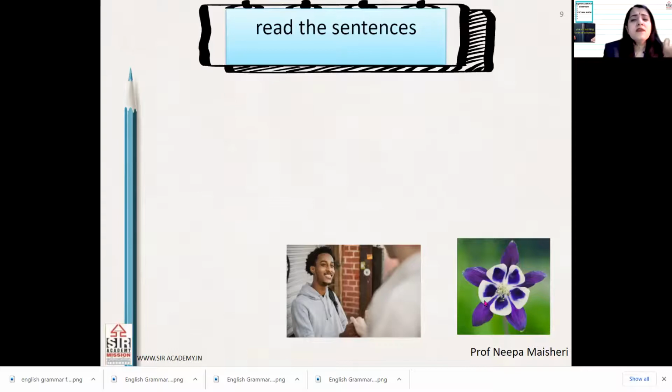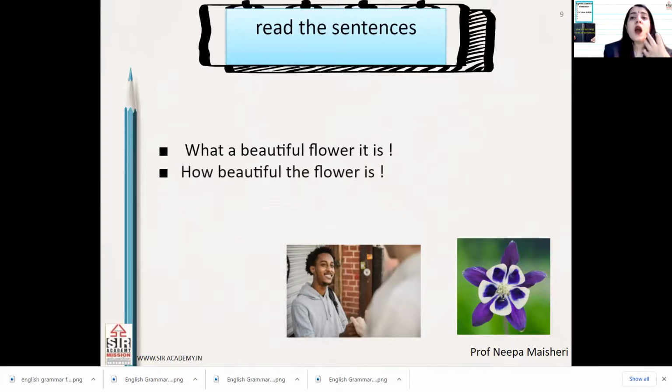Now see, when I see a very beautiful flower, जब भी मैं बहुत ही अच्छा beautiful flower देखूंगी, what will I say? You will say, or in wonder, wow, what a beautiful flower, or what a beautiful flower it is, or we will also say how beautiful the flower is.